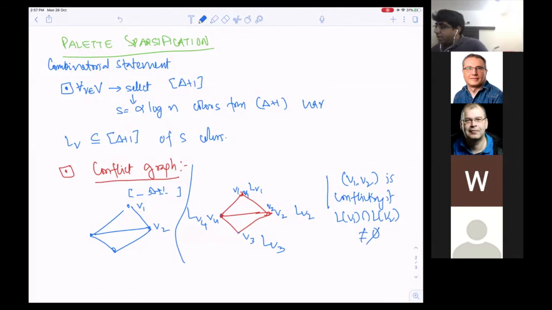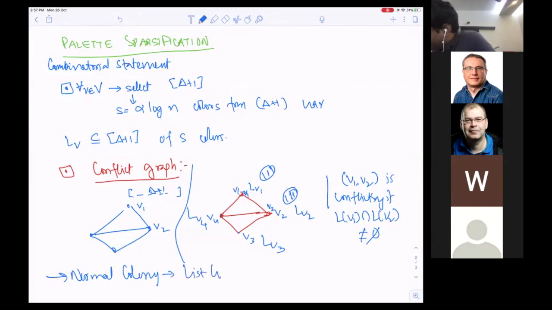So I have currently some list of colors, potential colors for V1, potential colors that I would like to give to V2. So think of this, that I'm going to reduce normal coloring to list coloring. This is what I'm going to do. And how is the list given? So I have selected my list. And I would like to say that, look, I'm only going to color my vertices with the colors which are in my list, which I have selected.